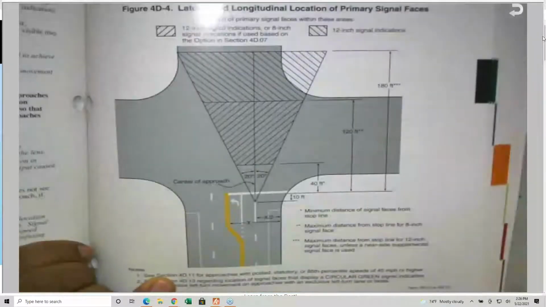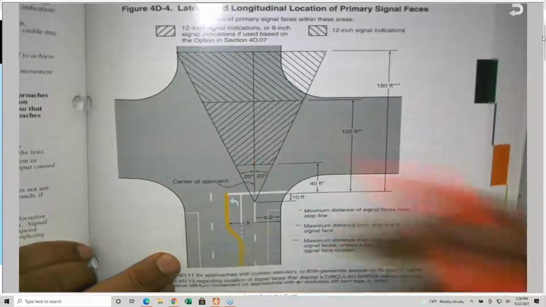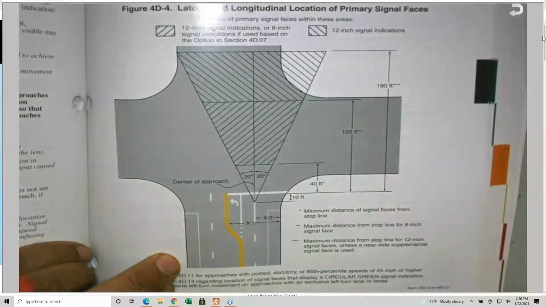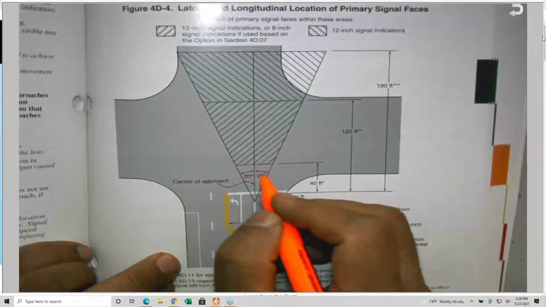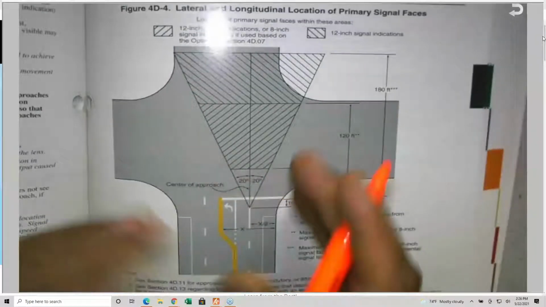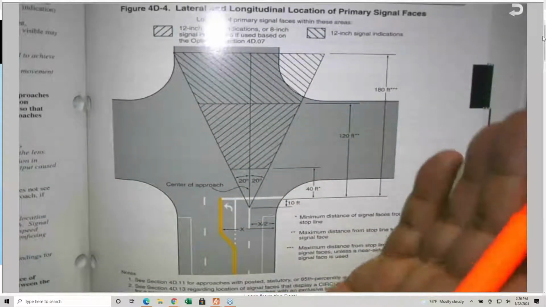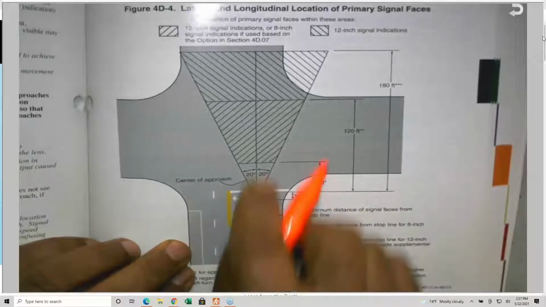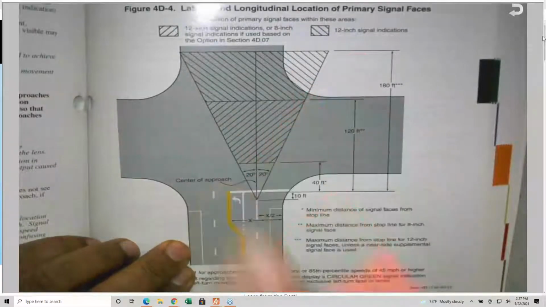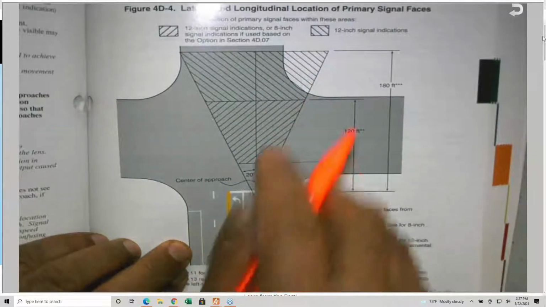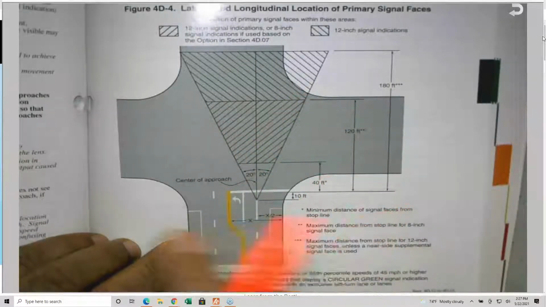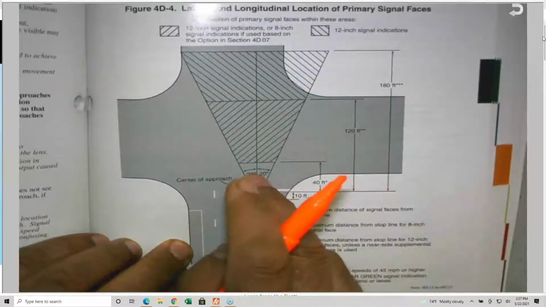They measured the cone of vision for many drivers of different ages and found that the angle must be 40 degrees. So they put the signal, the mast arm and the signal head, such that they are visible to the driver within 40 degrees.